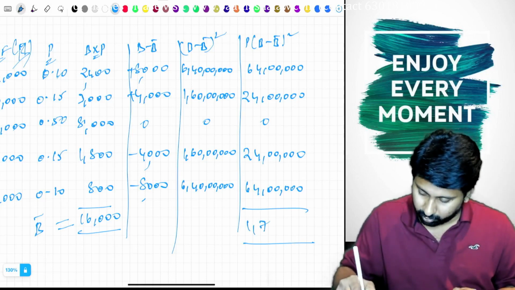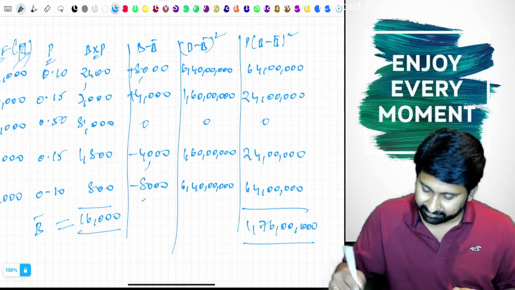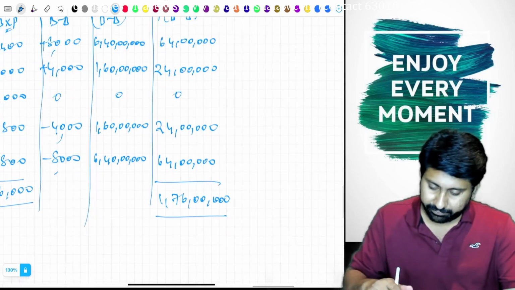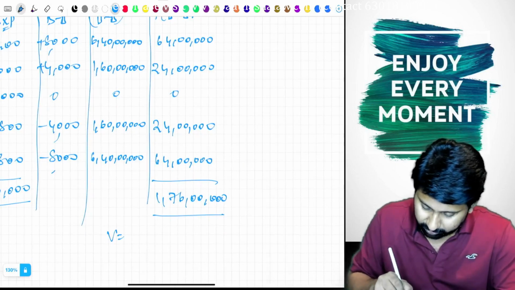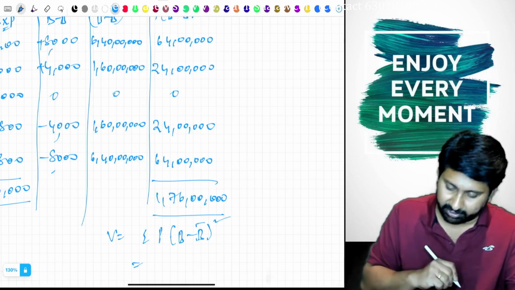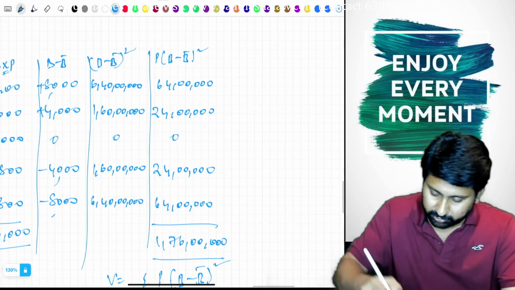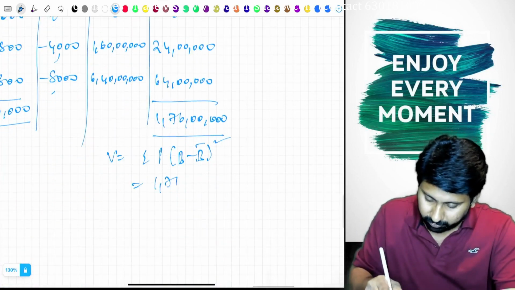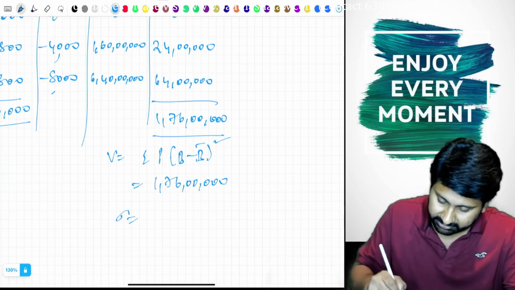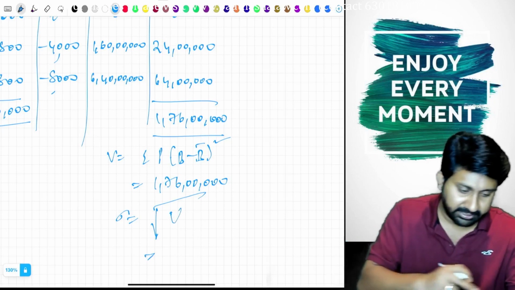Total 1 crore 76 lakh. Okay, now variance equals sigma p into b minus b bar whole square. So that equals, this is the answer for variance. But standard deviation is the root of variance,